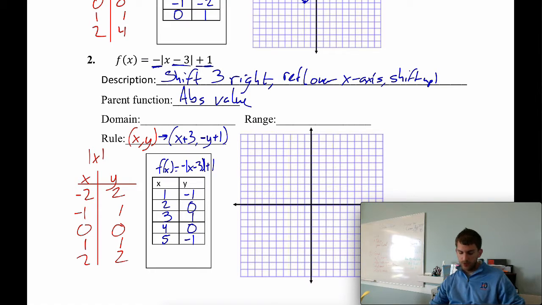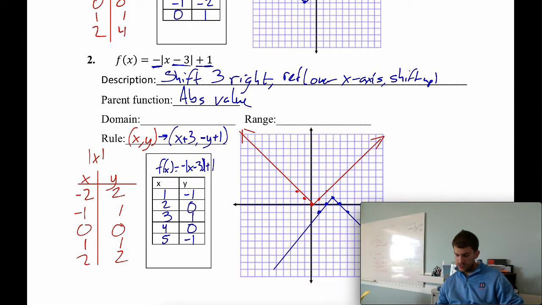So if we plot these points, well, let's plot the original points first. Negative 2, 2; negative 1, 1; 0, 0; 1, 1; 2, 2. So it's following that same V-shaped format that we're used to. For the new points, we have a point at 1, negative 1, so we'll go 1 to the right, down 1. Then we have a point at 2, 0. Then 3, 1. Then 4, 0. And 5, negative 1. So this one's going to have an upside down V shape.